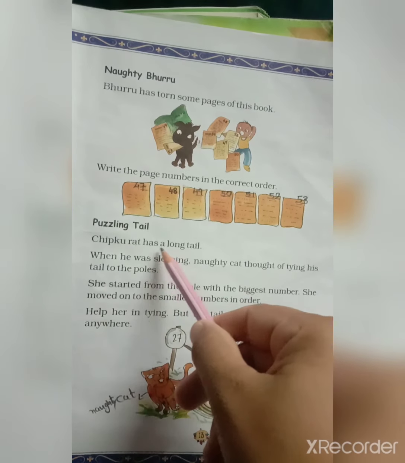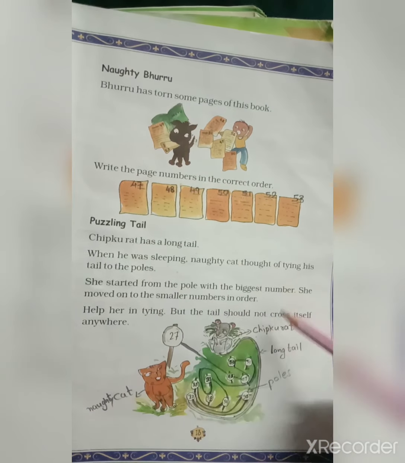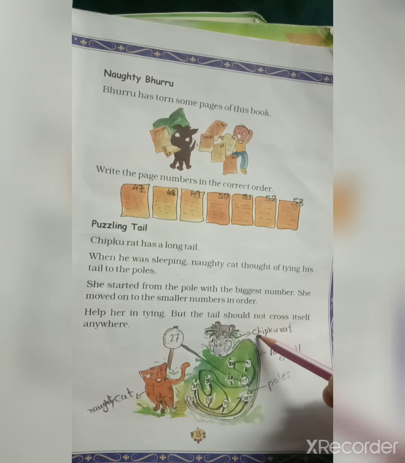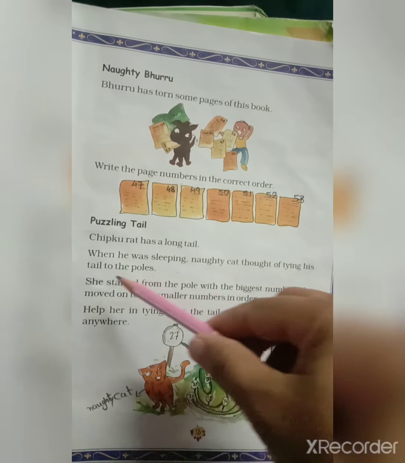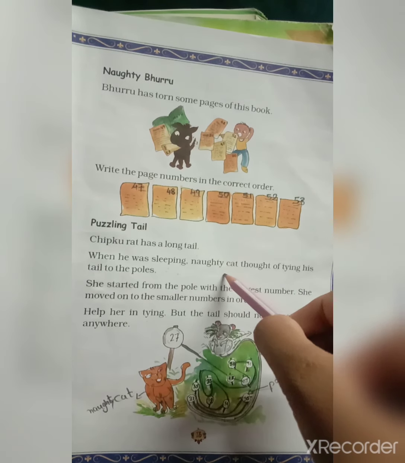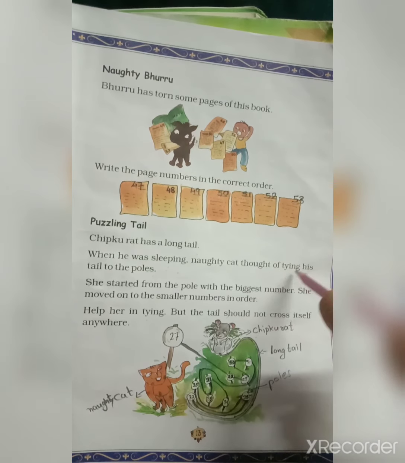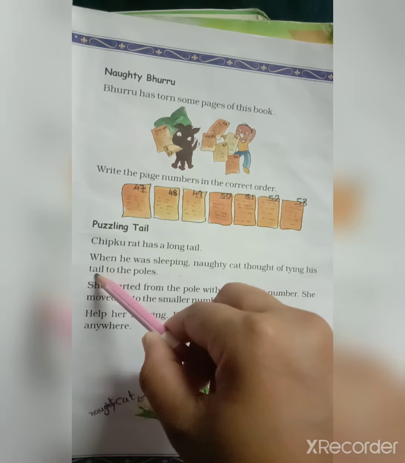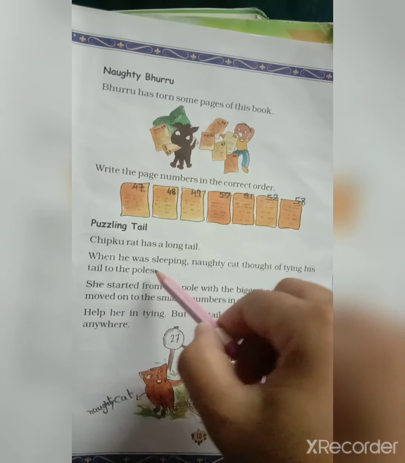Chipku rat has a long tail. When he was sleeping, naughty cat thought of tying his tail to the pulse.